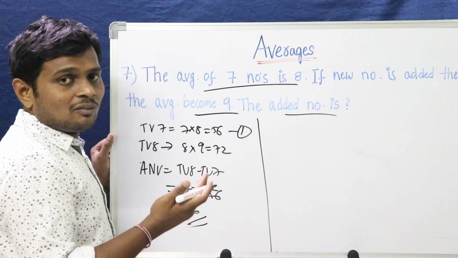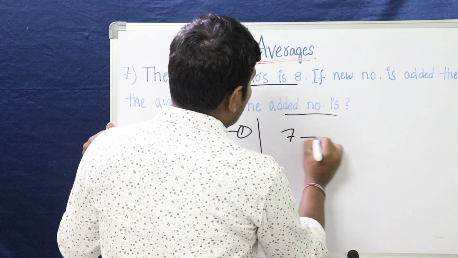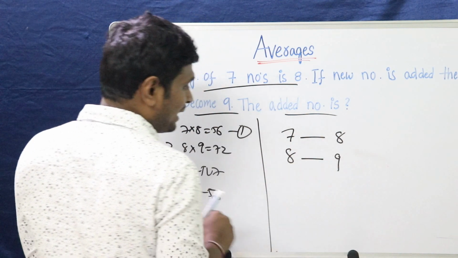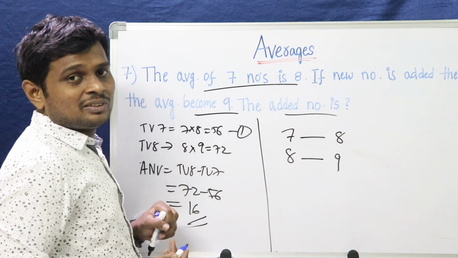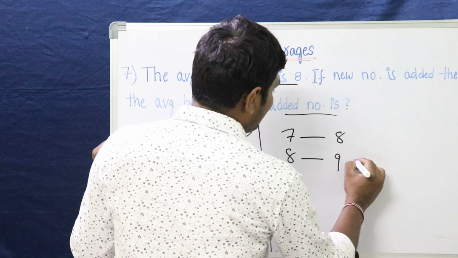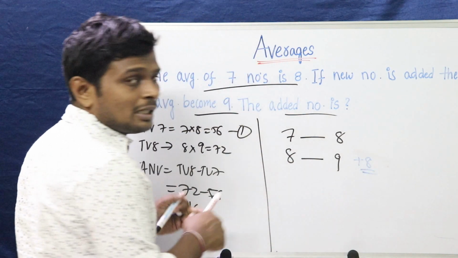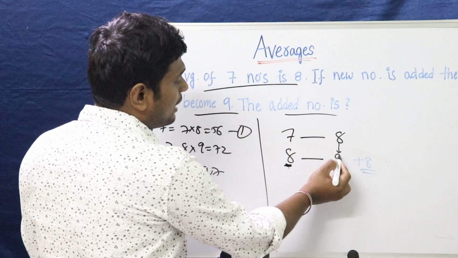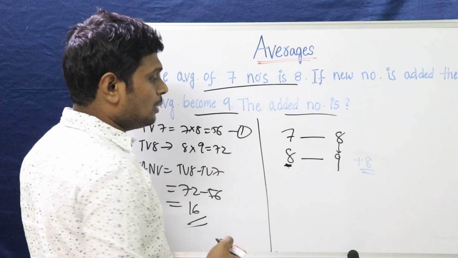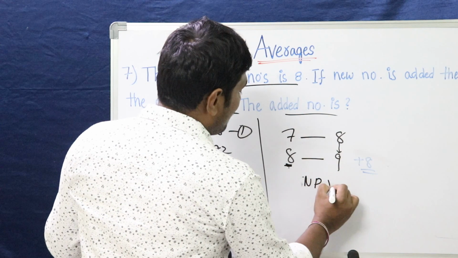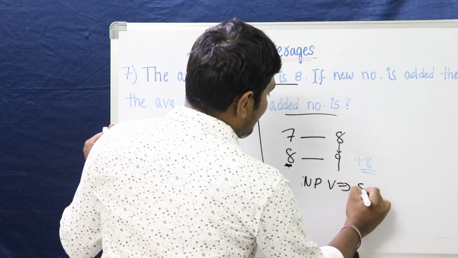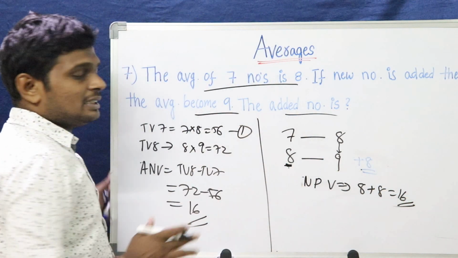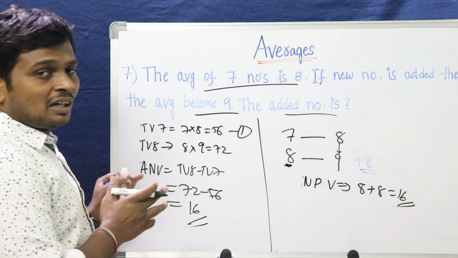In the other way, how can we solve that one? 7 members, average is 8. If one more person is added, it becomes 9. That means how much average did we gain? We gained plus 1 average, because for every person one more deviation was added. So the newly added person's value is 8 plus 8 deviation, that is 16. This way you can solve the problem. I hope you have understood it.